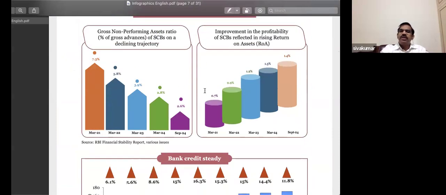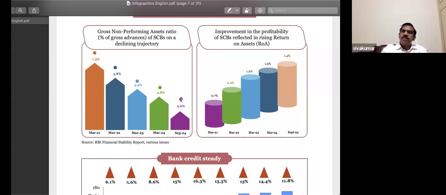And the second important thing is that the gross NPAs have sharply declined to 2.6%. In fact, it used to be much worse in 2014-15, roughly around 12%, and now it has come down to 2.6%, and that's something we Indians should feel happy about, because if the banks experience a rise in NPAs, then the government ends up simply keeping banks afloat using taxpayers' money through recapitalization.